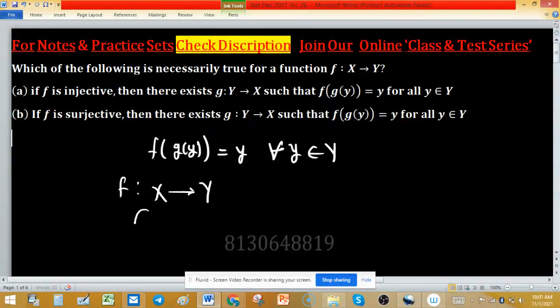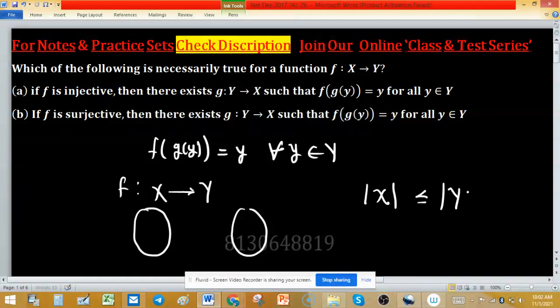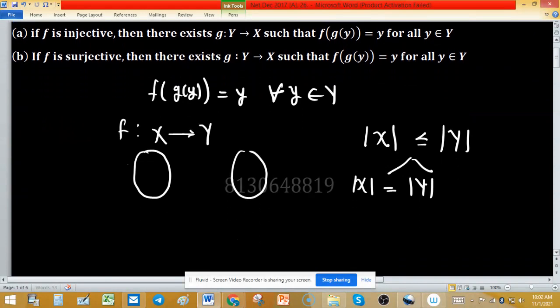Injective, you can understand better with the help of a Venn diagram. When a function is injective, it means the cardinality of X is less than or equal to the cardinality of Y. In this case, we have two subcases: when the cardinality of X is equal to the cardinality of Y, the function g from capital Y to capital X may exist, and the case when the cardinality of X is strictly less than the cardinality of Y.